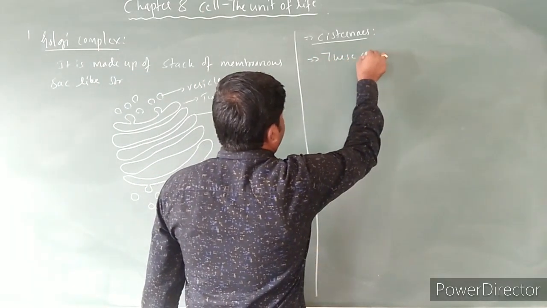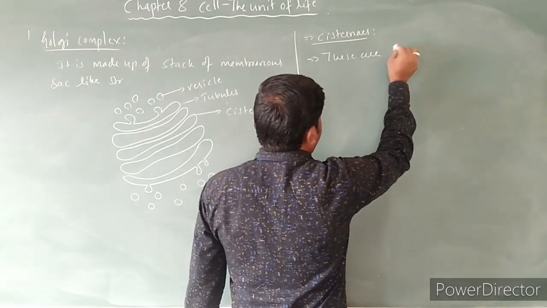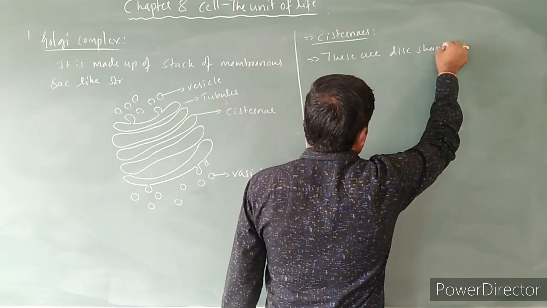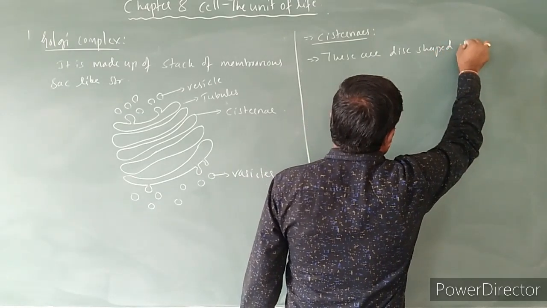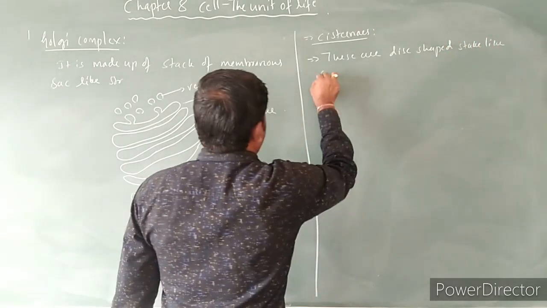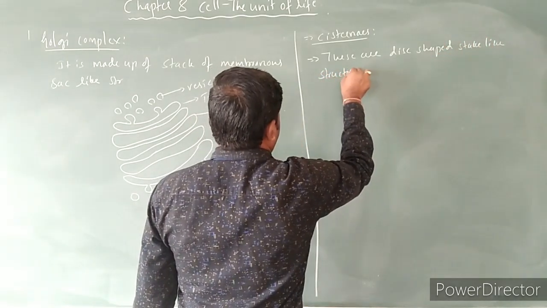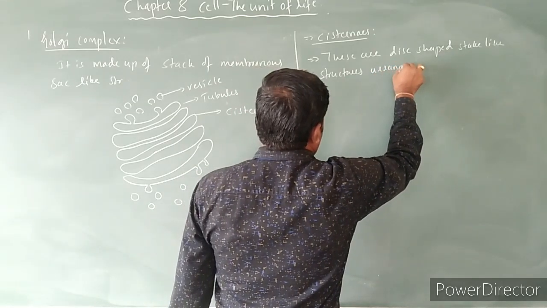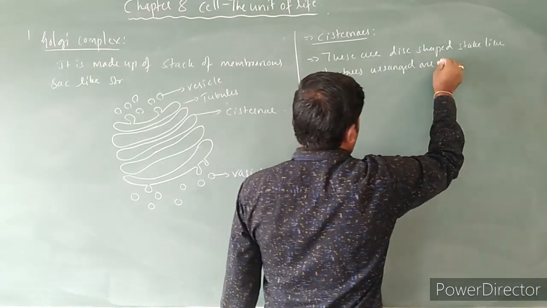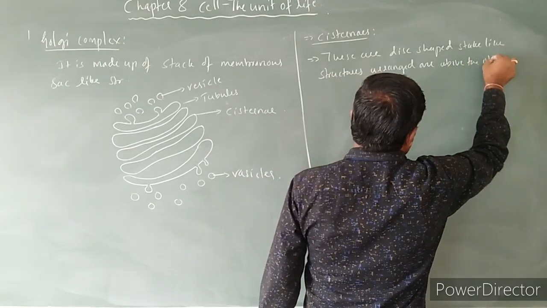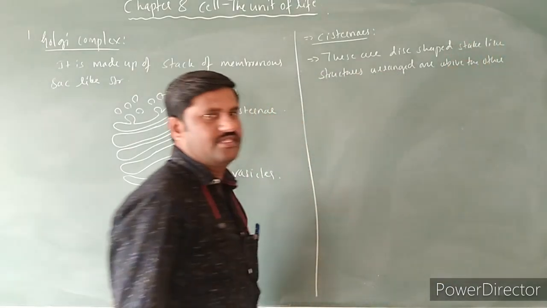These are disc-shaped, stack-like structures arranged one above the other.